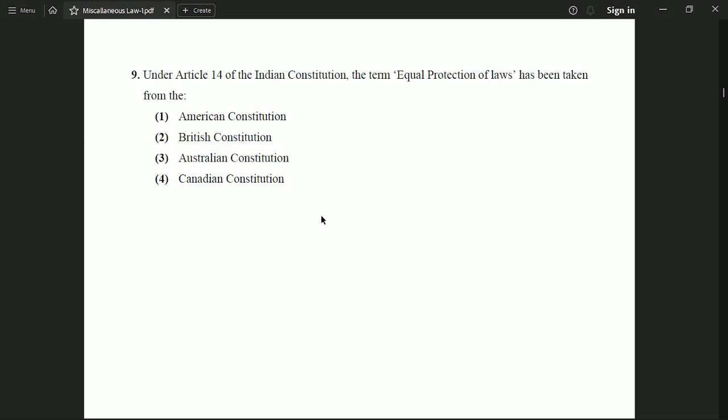Now the next question is, under Article 14 of the Indian Constitution, the term equal protection of laws has been taken from the option 1, American Constitution. Option 2, British Constitution. Option 3, Australian Constitution. Option 4, Canadian Constitution. And the correct option to this question is option number 1, which is American Constitution.